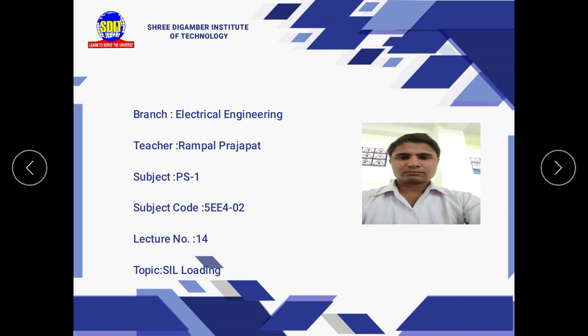Lumped parameter means parameters which are physically separable are known as lumped parameter, such as pure resistance, pure inductance, and pure capacitance. But in a long transmission line, parameters are considered as uniformly distributed parameters.